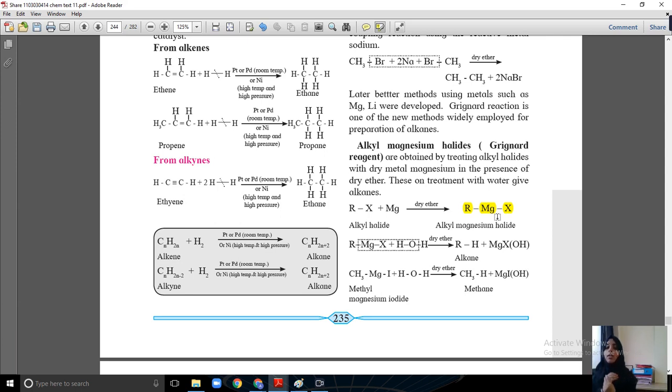Grignard reagent is prepared from alkyl halide and magnesium. When magnesium reacts with RX, that is alkyl halide, in presence of dry ether, it gives alkyl magnesium halide, which is Grignard reagent. This Grignard reagent will react with water and form alkane, and the byproduct is MgXOH. An example is CH3MgI.